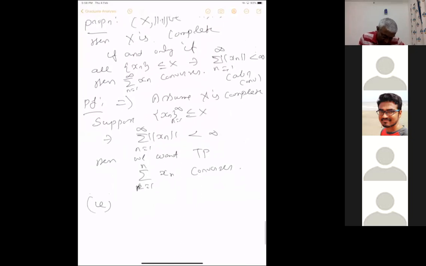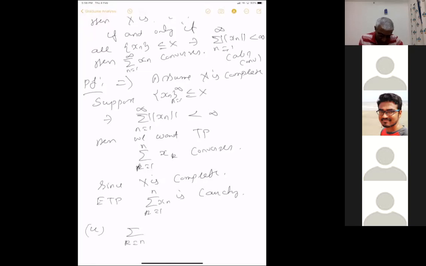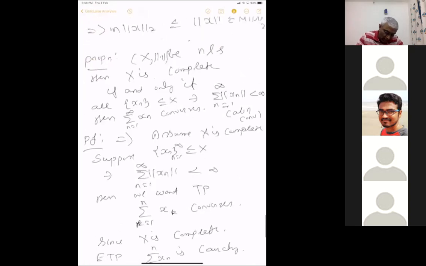This series converges means that, because X is complete, it's enough to show it's a Cauchy sequence. So it's enough to prove that the summation k equal to 1 to n is Cauchy. That is, summation k equal to n to m of xk goes to 0 as n, m goes to infinity.